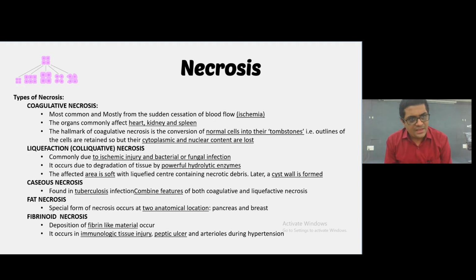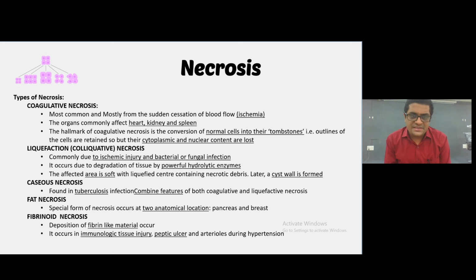the necrosis. Liquefaction necrosis is commonly due to ischemic injury and bacterial or fungal infection. It occurs due to the degradation of the tissue by powerful hydrolytic enzymes. The affected area is soft tissue with the liquefied center containing the necrotic debris. Later, the cyst wall is formed.